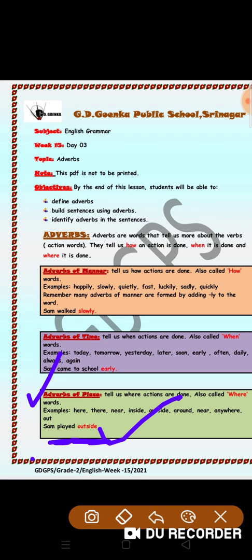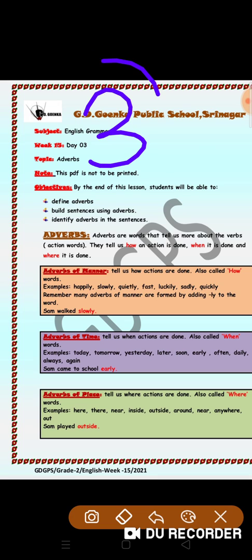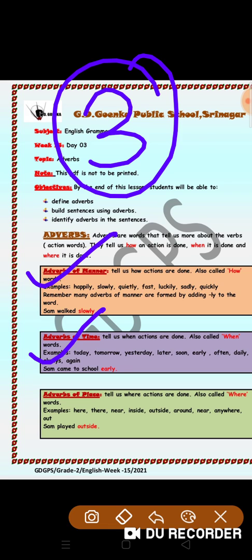It tells us where the action is done, when the action is done, and how the action is done. So, once again, adverbs have three types. Remember, that tells us about the time, place, and how. Adverb of manner means how. It tells us how the action is done. Adverb of time tells us when the action is done. And adverb of place tells us where the action is done.